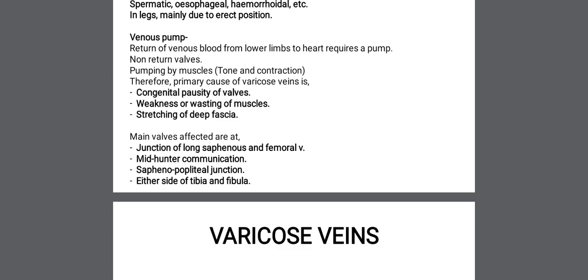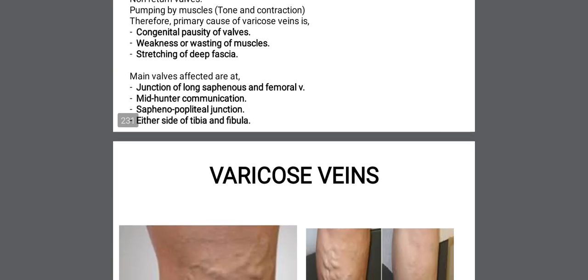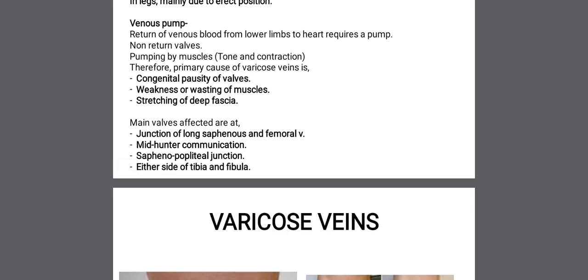Then another one is the sapheno-popliteal junction between the saphenous and popliteal veins, and the last one is on either side of the tibia and fibula. So these are the main valves that are affected: the junction between the long saphenous and femoral vein, then the mid-hunter communication, then the sapheno-popliteal junction, and either side of the tibia and fibula.